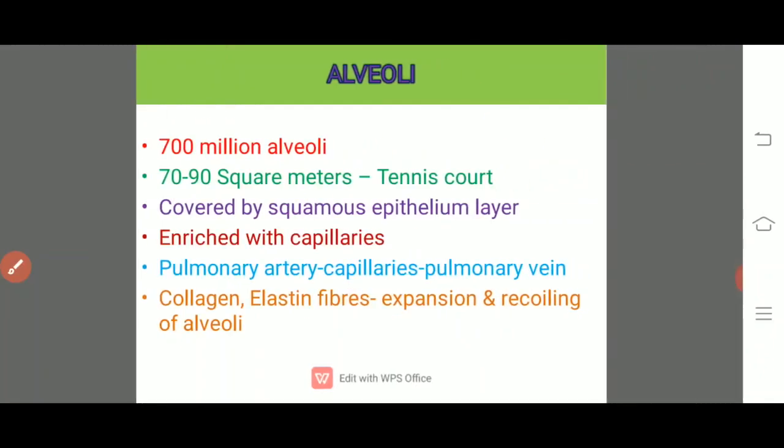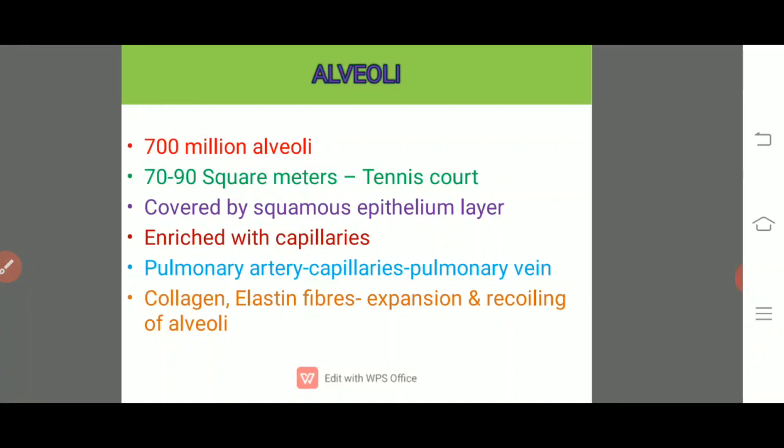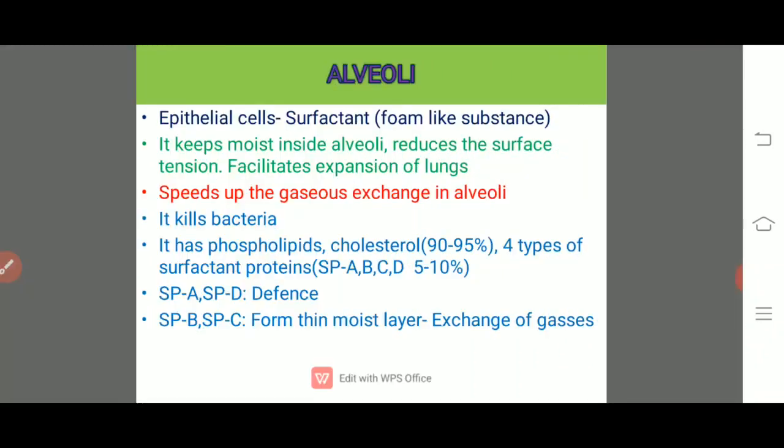As we discussed, there are 700 million alveoli occupying 70 to 90 square meters, equal to a tennis court, covered by squamous epithelium, enriched with capillaries, where the pulmonary artery capillarizes and forms the pulmonary vein. Then there are certain functions for the surfactant.